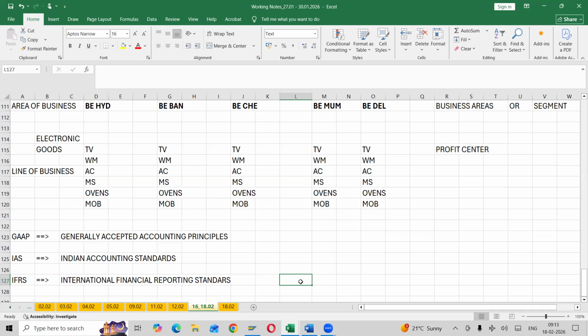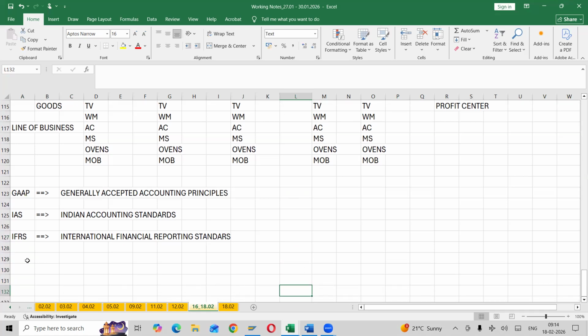So any questions here? We will discuss more again in future. If you have queries about local GAAP and all that, we'll discuss them in our future accounting sessions. Next one, we have profit center. Another most important topic. Okay, profit center.